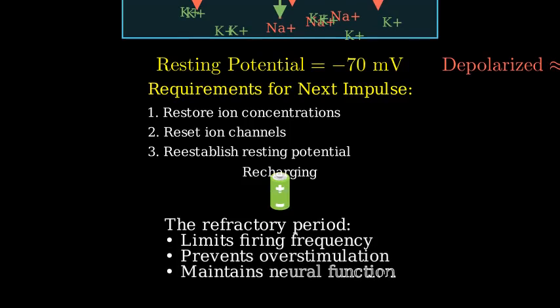Understanding this refractory period is crucial in neuroscience, as it determines the maximum frequency at which neurons can fire and helps prevent overstimulation of the nervous system.